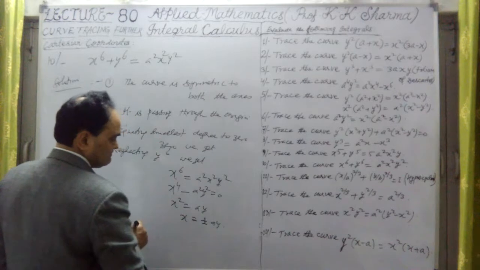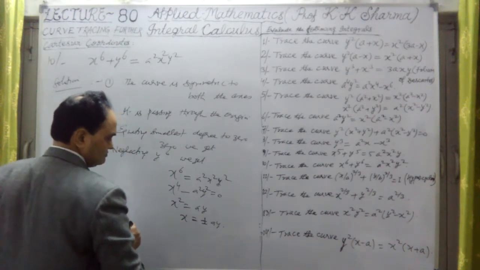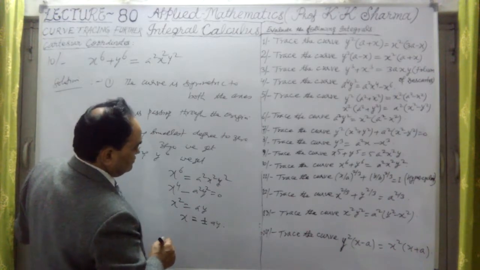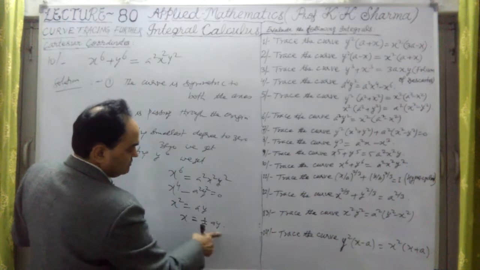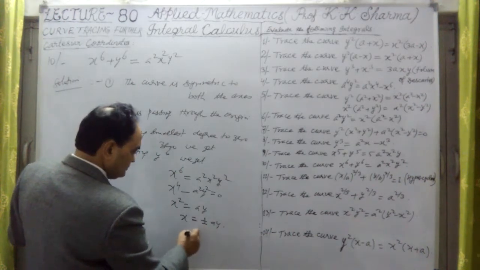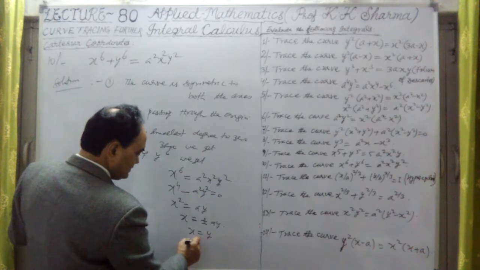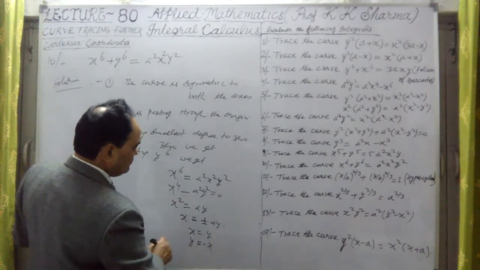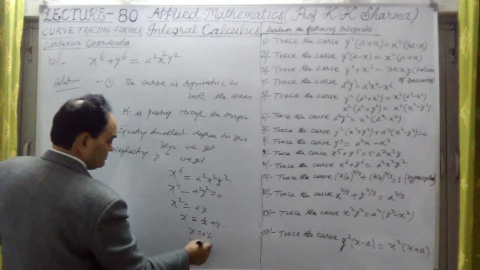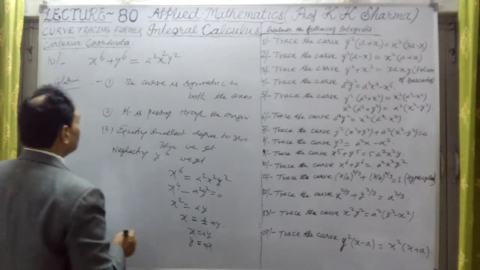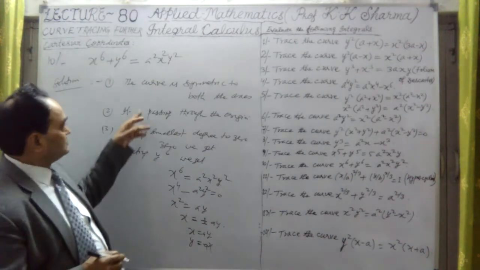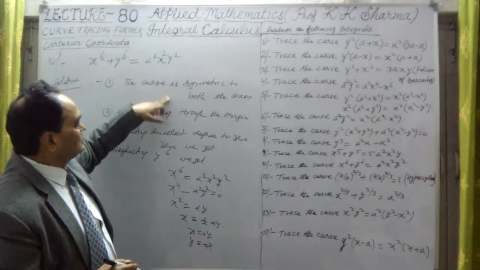If I put y equal to x here, the two lines are x equal to y and x equal to minus y. So from this equation, you will get x equal to y and y equal to minus x, the same values, y equal to minus x and y equal to plus x. There are two of them, or a times it is multiplied, no problem. This a is a constant here, doesn't matter.